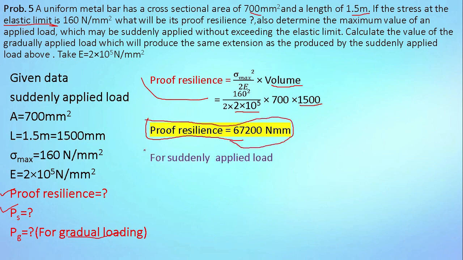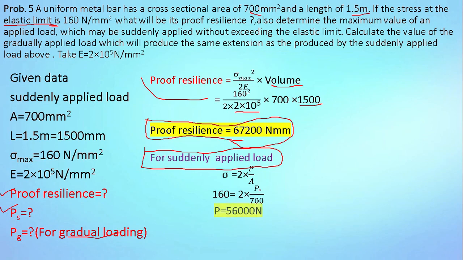Next, for suddenly applied load, we know the formula: sigma is equal to 2 times P divided by A. So using this formula, put all the known values in this equation. Sigma max is equal to 160, 2, cross sectional area 700, and this P is unknown.